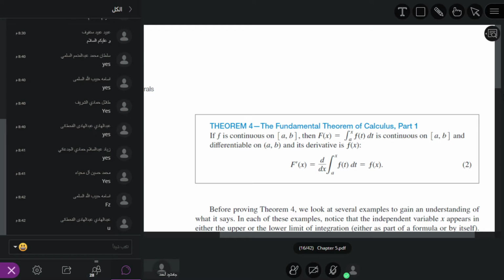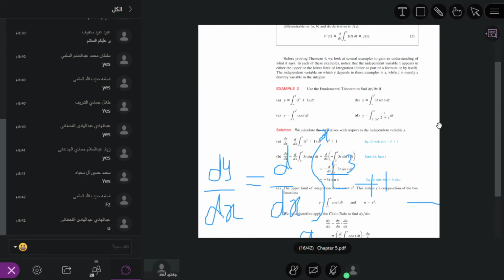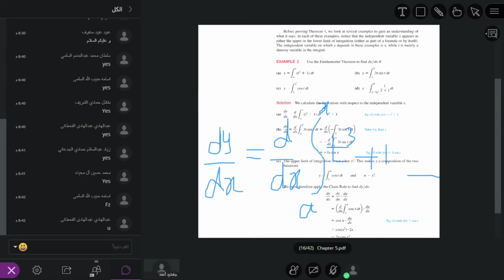So we take the derivative on both sides with respect to x. So dy over dx is equal to d over dx of the integral on this side. Here a is any number, it can be a constant, any number like 1, 2, 3. What is the function? t to the power 3 plus 1. This is a polynomial function, and it is continuous everywhere.